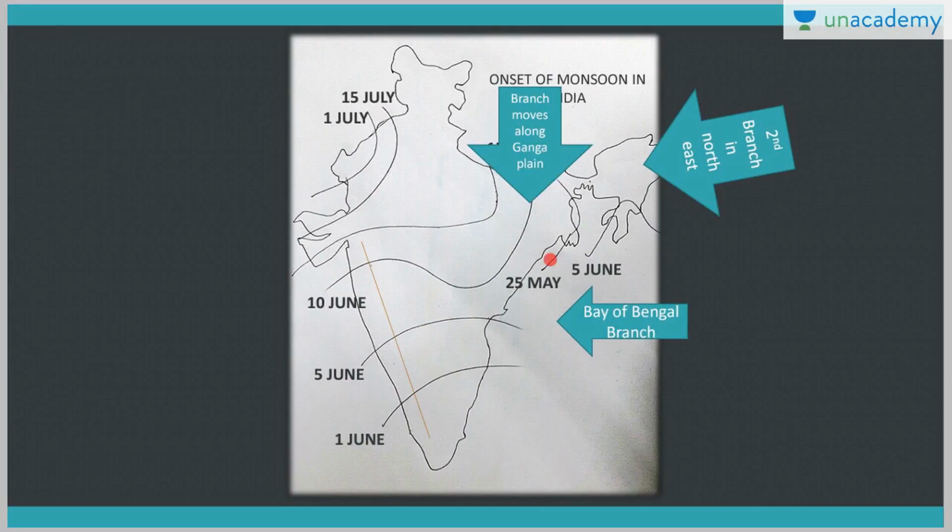So you can see it here. This one is the Bay of Bengal branch. It is bifurcated into two. One branch moves along the Ganga plain, and the second branch causes rainfall in the northeast. And here we have the Meghalaya plateau, where in the Khasi Hills we have Mawsynram.